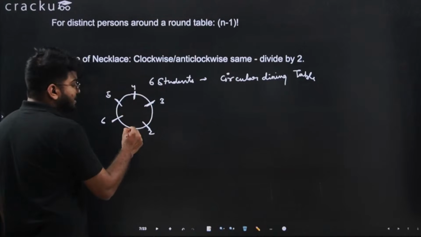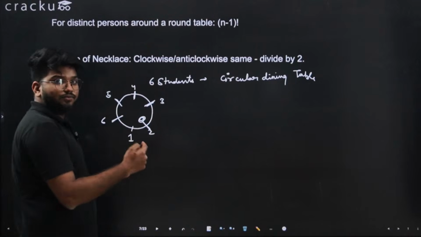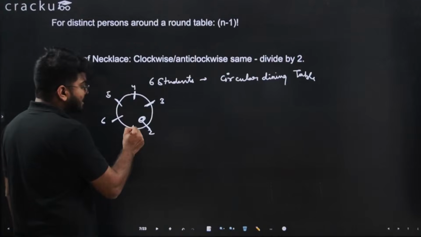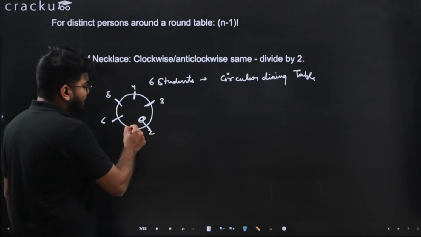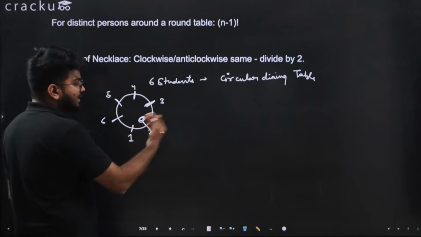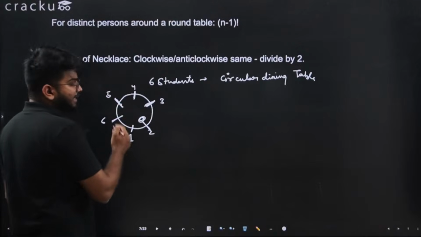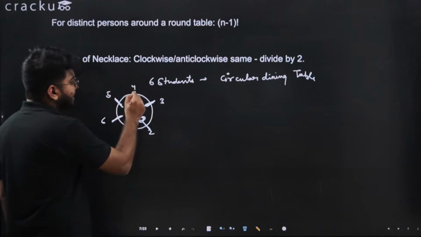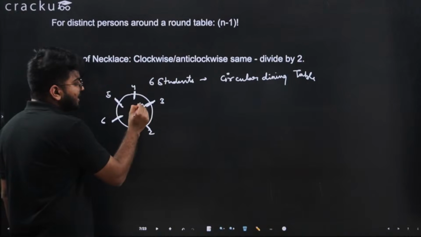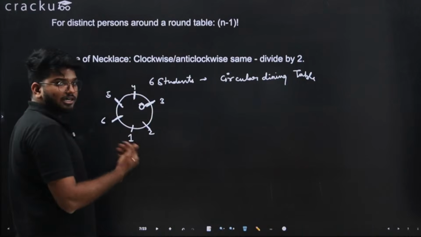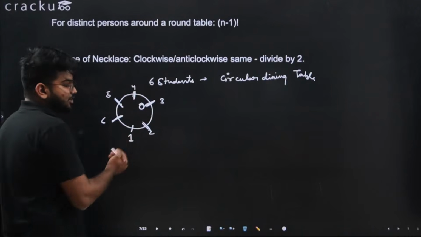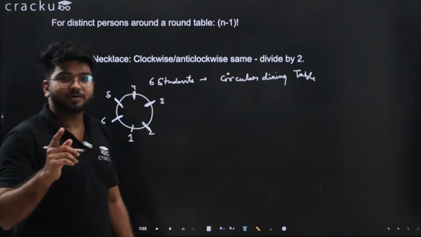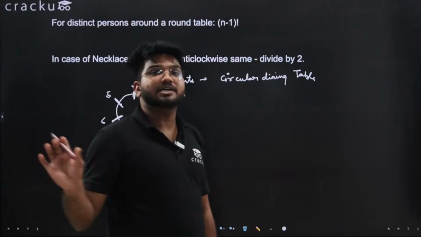But if the same person sits here, again the seats will look the same. Similarly, if he sits at the third position, there will be the same arrangement. So for the first person who sits, it will be the same arrangement.